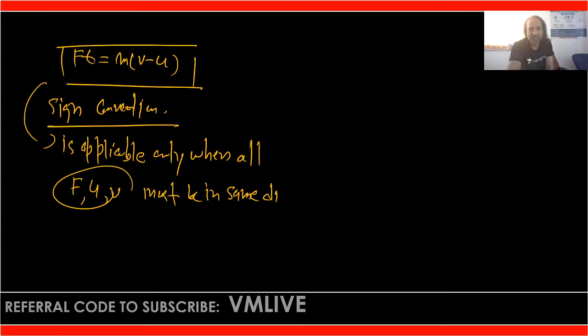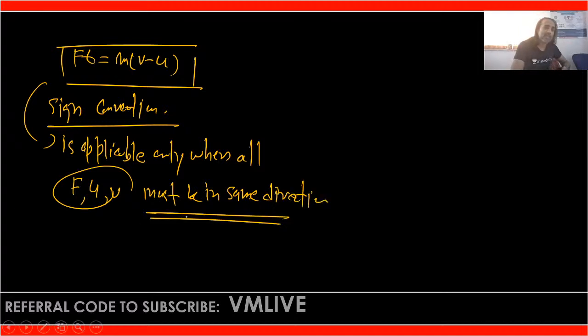That is the most important thing. All the physical vector quantities must be in the same direction. Then only we can apply this fundamental equation, the impulse momentum equation. Is that clear?